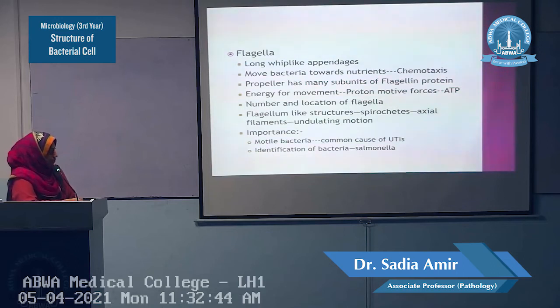There are bacteria which are called the spirochetes. These are spiral-shaped bacteria. I told you the shape of these bacteria in the first chapter, in my first lecture. They are spiral-shaped bacteria. They don't have flagella. Actually, they have flagella-like structures, which are called the axial filaments. These axial filaments move these spiral-shaped bacteria in a different form of motion, which is called the undulating motion. They wrap around the spiral-shaped bacteria. So they move with an undulating motion.